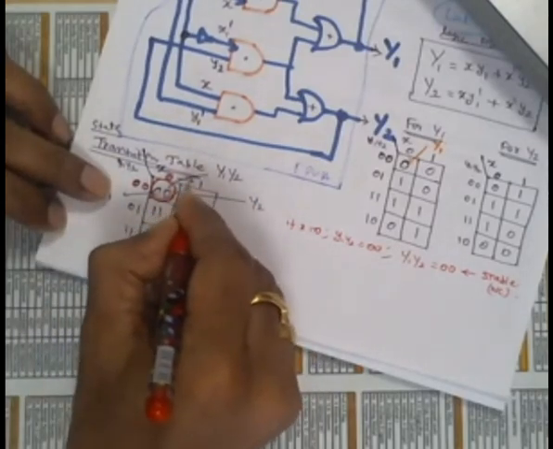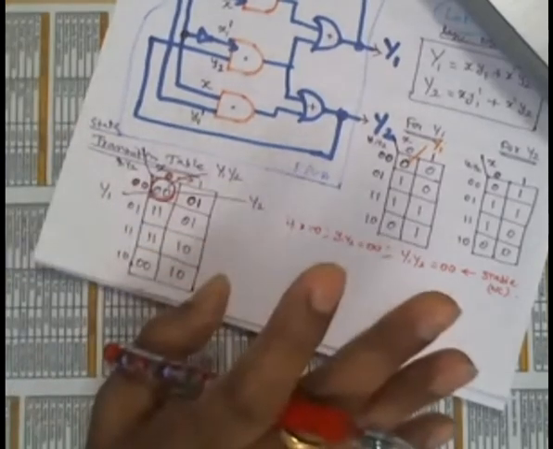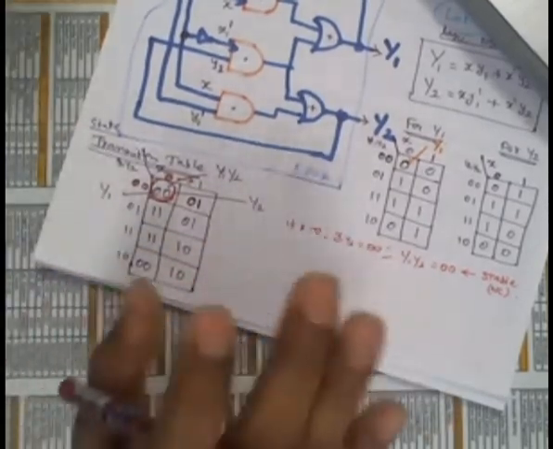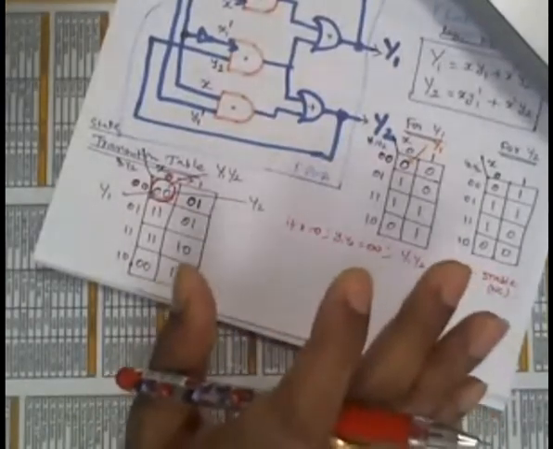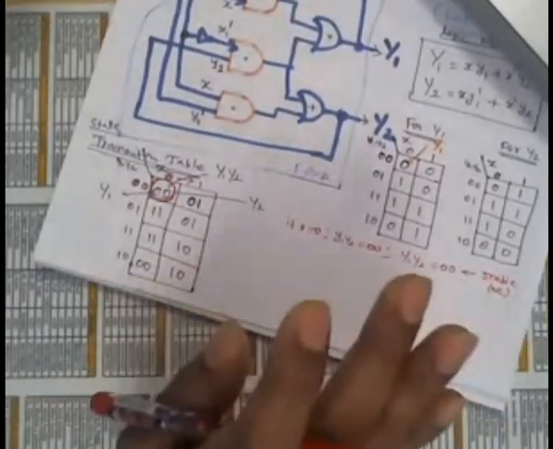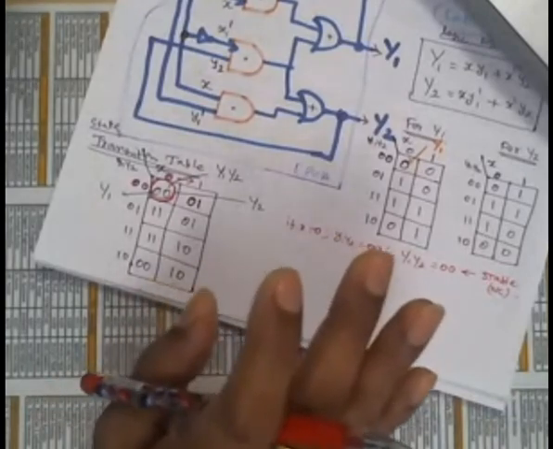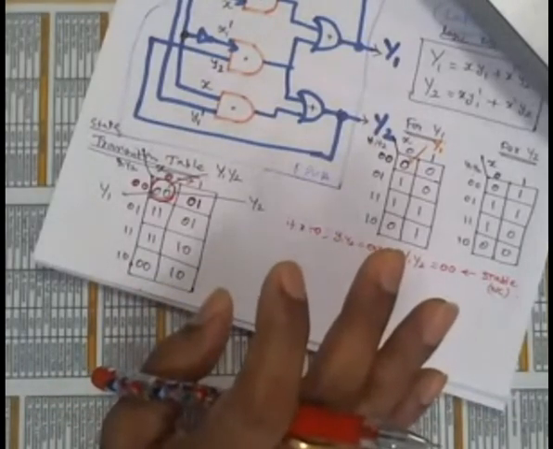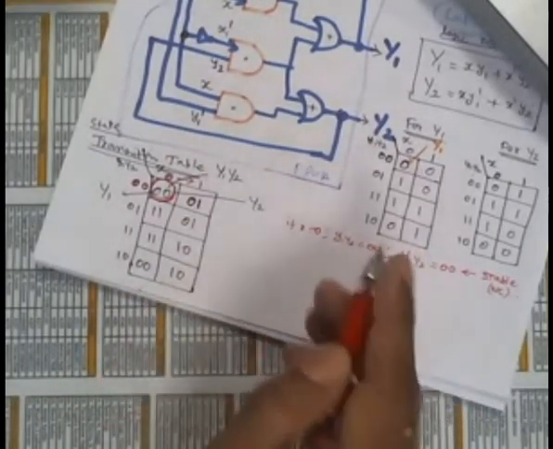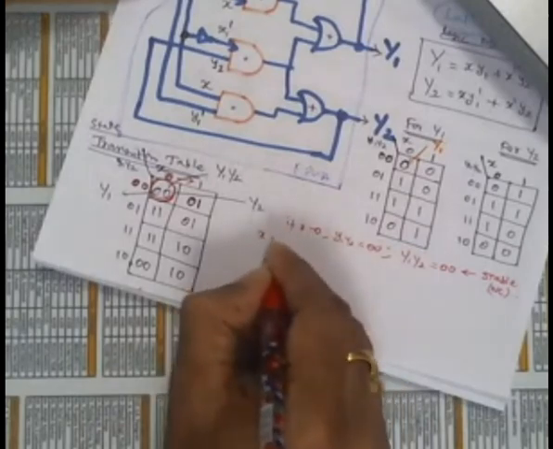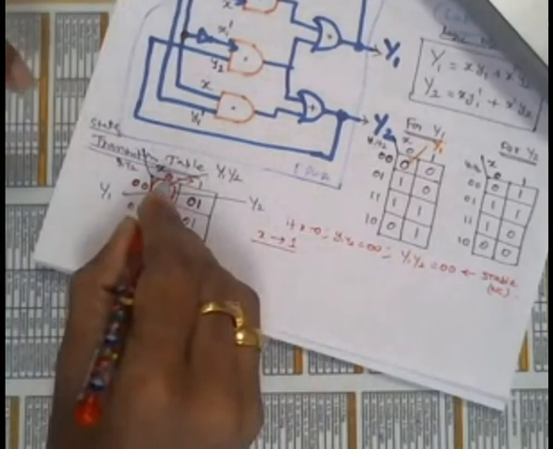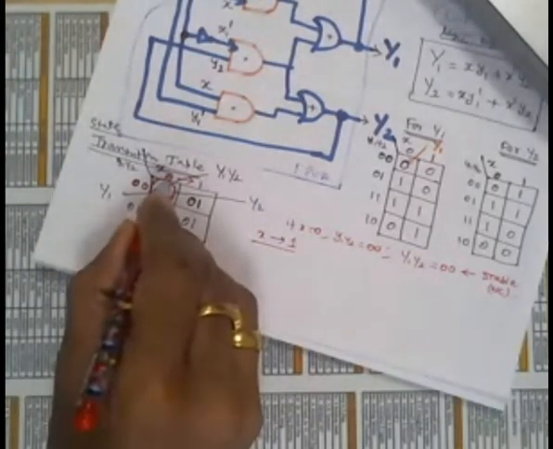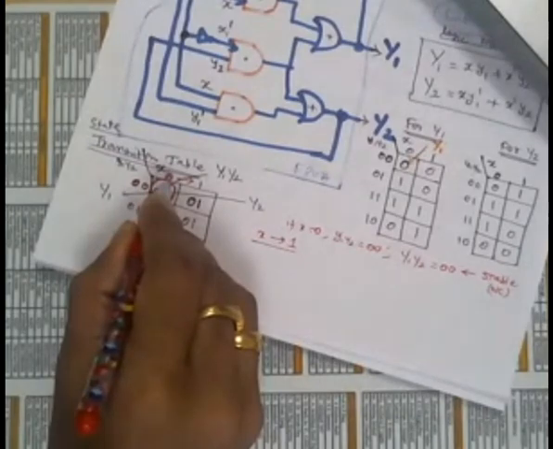When x is 0 and capital Y1, Y2 is 0 0, the circuit reached stability. At that instant of time, I am changing x from 0 to 1. Earlier it was 0, now it is 1. Am I clear, all of you? Sai, Anvisha, Magna.